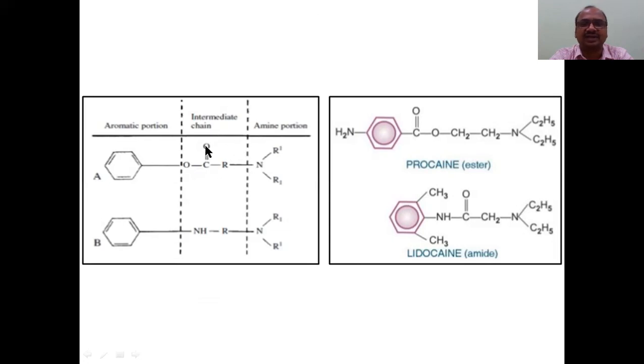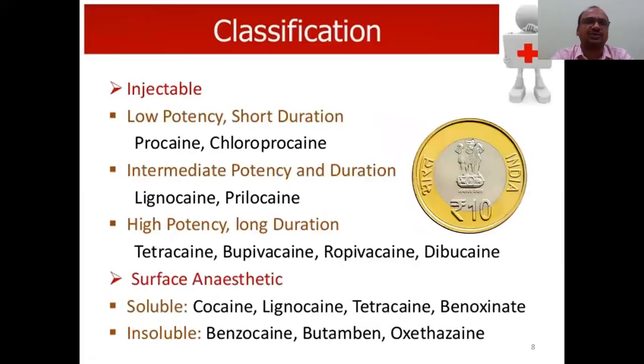See here, I have shown the example. RCOR is an ester linkage. You can see the example here. This is common, this is also common: the aromatic portion, the amine portion, and this is the hydrophilic portion. These are all common. COOR is an ester linkage. Procaine is the example. See here, this structure. And here, this is an amide linkage. See here, the amide linkage. Lidocaine is an example. This is very, very important in chemistry as well as in pharmacology.